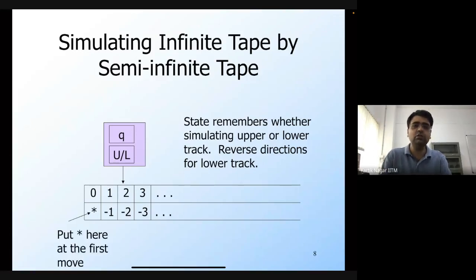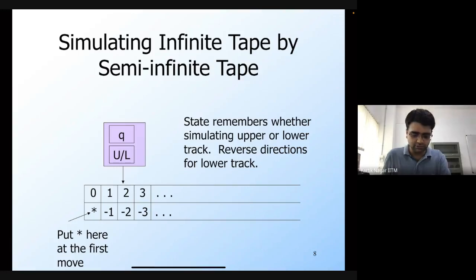So we are talking about how to design this Turing machine with a semi-infinite tape, which is going to simulate a Turing machine with an infinite tape. We are given a Turing machine with an infinite tape, which is infinite in both directions. We know all the states of that Turing machine, we know the tape alphabet, and we know the transitions of that infinite tape Turing machine. We're trying to define now the states, the input and tape alphabet, as well as the transitions of the semi-infinite Turing machine.